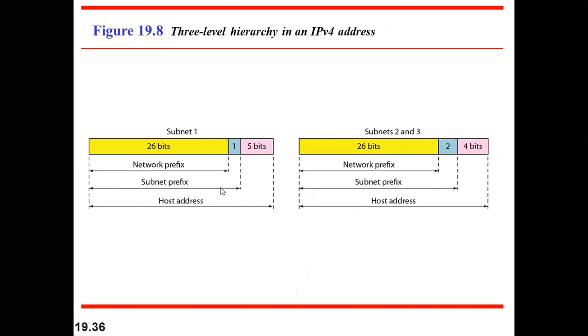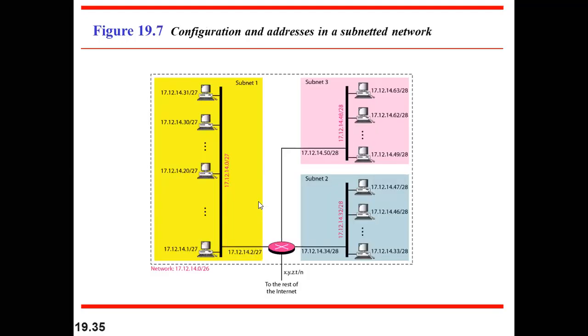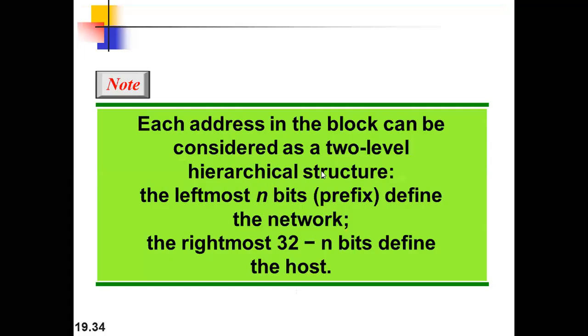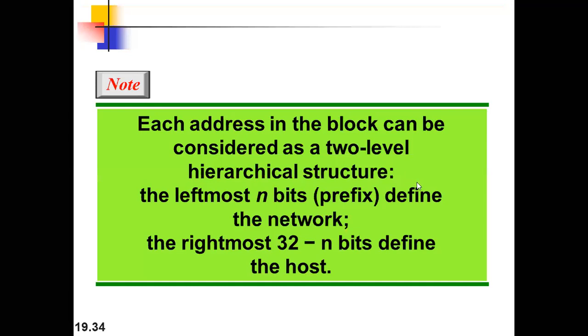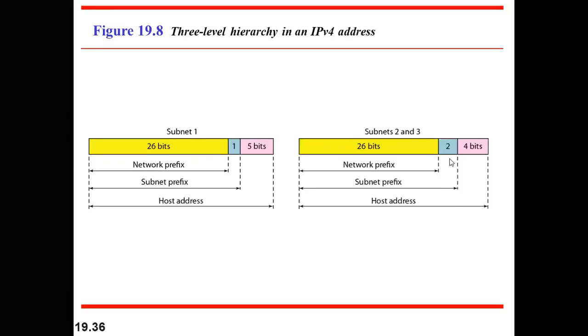So what we have done for subnetting, now again we come to the three-level hierarchy. In classful addressing, we have the network prefix and the host addresses. But once we say that we don't need so many addresses and we need to divide the block address into smaller blocks, then we add one more prefix, and that is known as your subnet prefix. You can see the blue one.